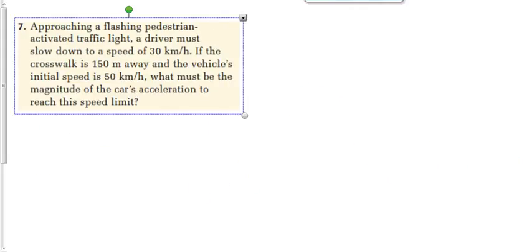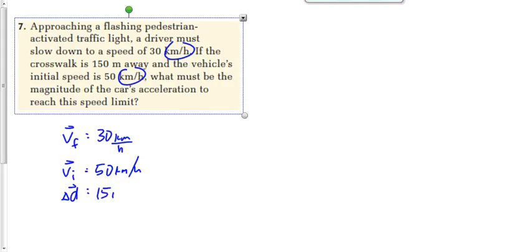And finally, question number 7 says, approaching a flashing pedestrian activated traffic light, a driver must slow down to a speed of 30 kilometers per hour. Crosswalk is 150 meters away and the vehicle's initial speed is 50. What's the acceleration that's required to reach this speed limit? I'm going to say that VF is 30 and VI is 50. My displacement is 150 meters. And we want to find acceleration.